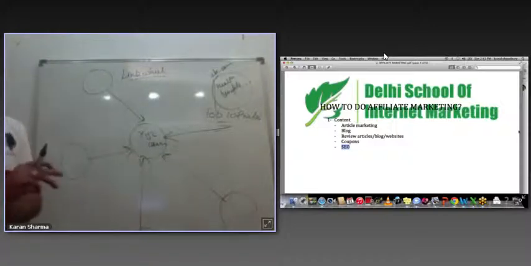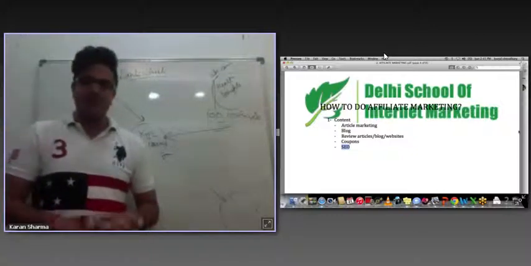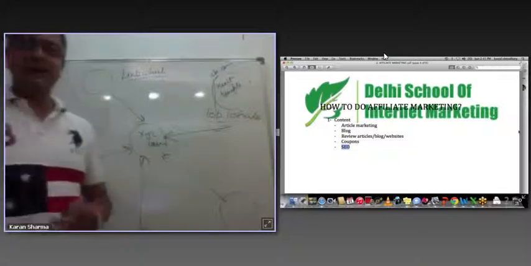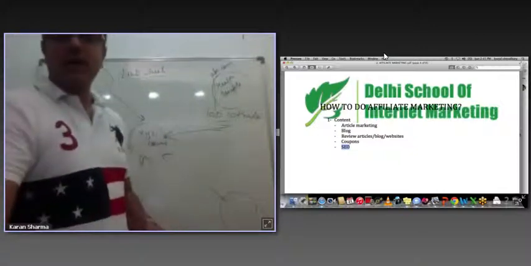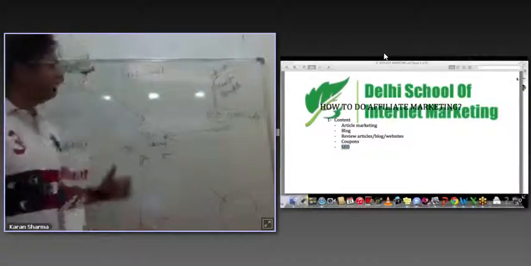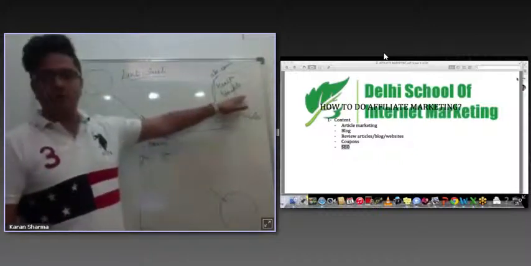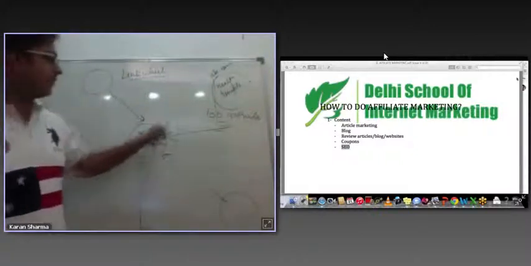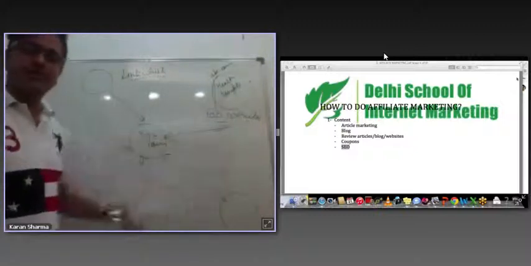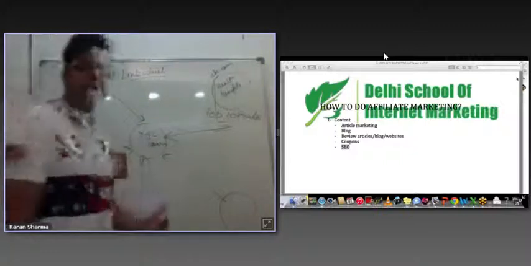Make sure you book old domains, because Google doesn't count backlinks from websites which are less than 6 months old. Okay, so Google doesn't count backlinks from websites which are less than 6 months old, and you need to have similar content. So it doesn't make sense that I'm talking about iPhone out here and I'm talking about acai berry out here and I give a link. No, there should be some relevant content. There should be some relevancy between these 2 blogs, and I will somehow talk about acai berry and I will give link to my blog. So this is something which you have to do.